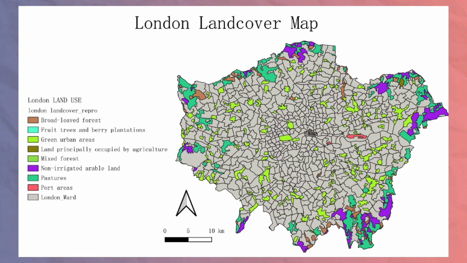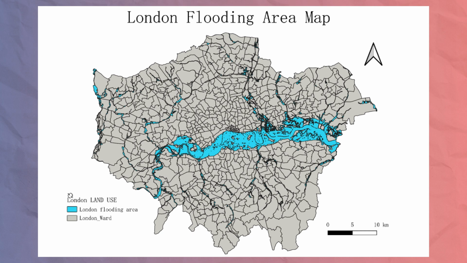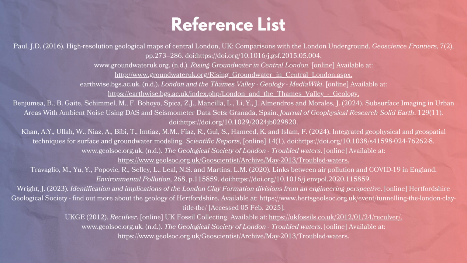In addition to this, in order to protect the ecology and not damage the greenery, we should avoid the vegetation cover and forest part of this map when choosing an address. Also, the selected address must not be in the flood zone on this map. By analyzing air quality data, pollution sources, land use patterns, and geological conditions, we can make informed decisions about where to expand London's underground network. Prioritizing areas with high pollution and stable geology ensures an expansion that benefits both the environment and commuters.